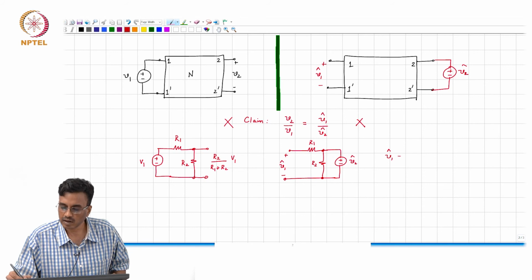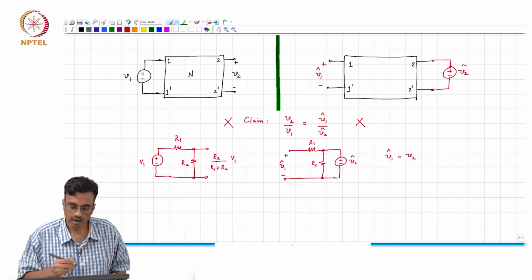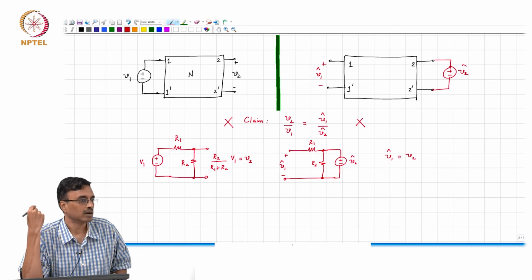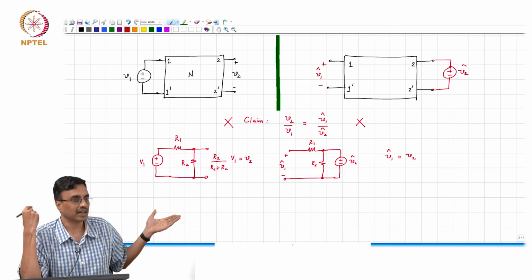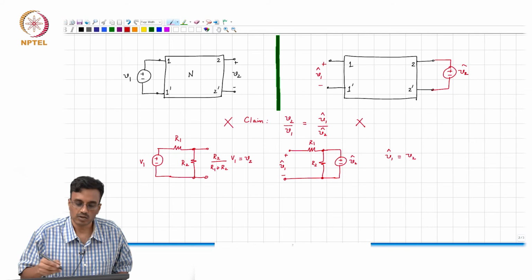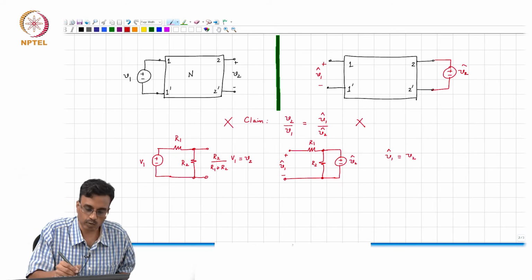V1 hat is V2. So, clearly you can see that the transfer functions are not the same, right? And the reason is the graph of the network. So, now that this is wrong, what is right is what we are doing.